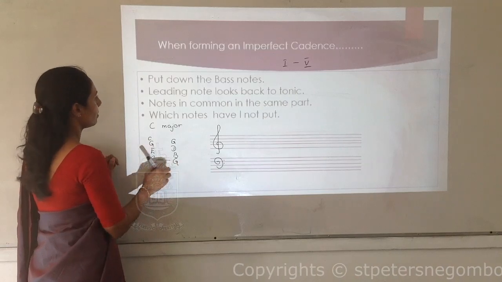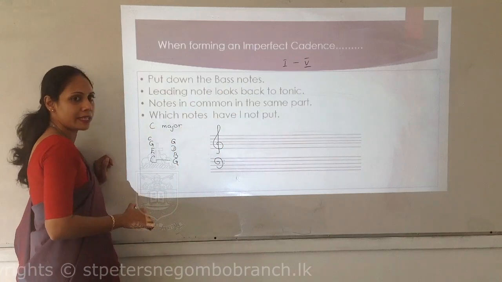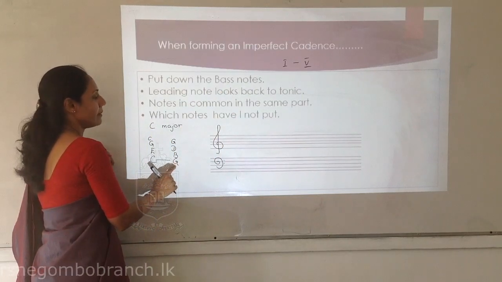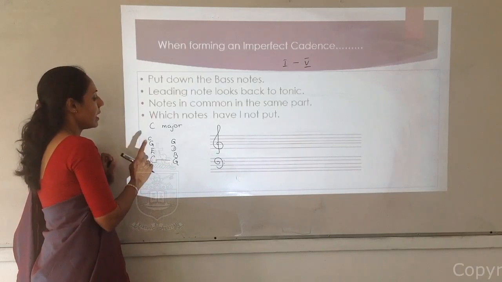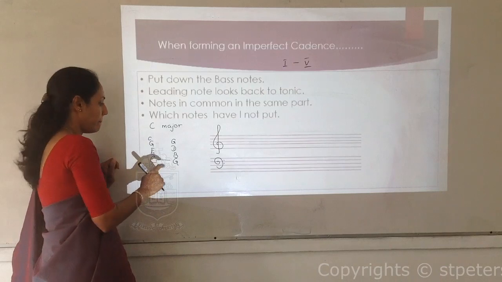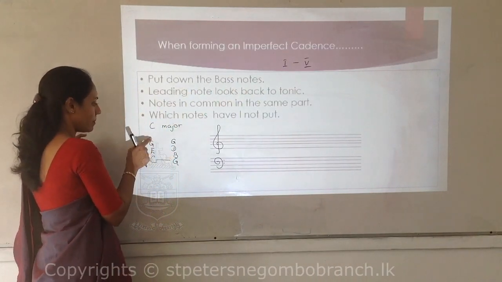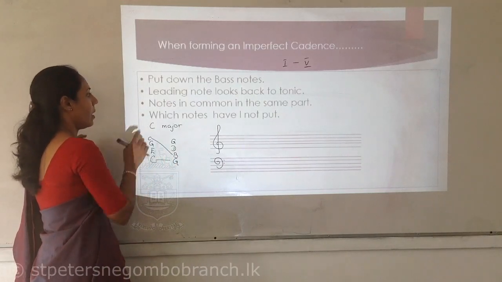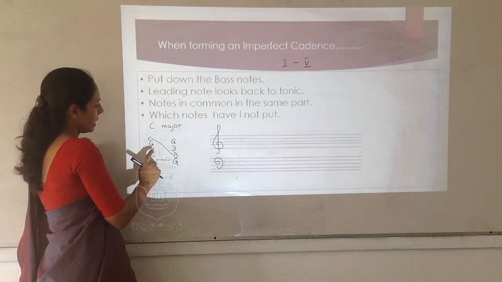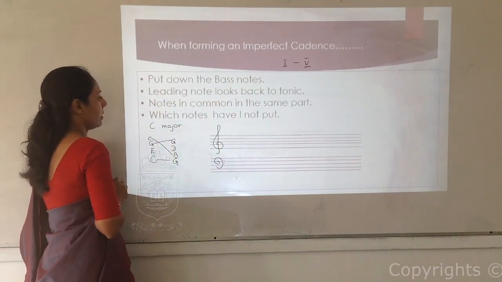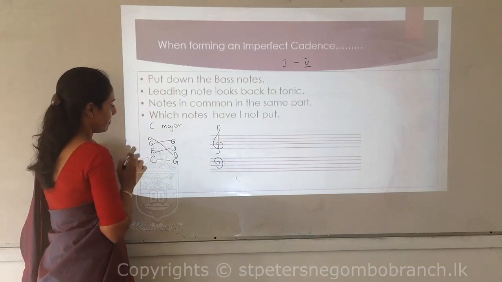In bass notes, C to G, put down the bass notes. Leading note looks back to the tonic. In chord 5, you will get the leading note of C major. What is the leading note of C major? B. B looks back to the tonic. Third point, notes in common in the same part: G, G. Last one, which notes have I not put? I haven't put E to D.